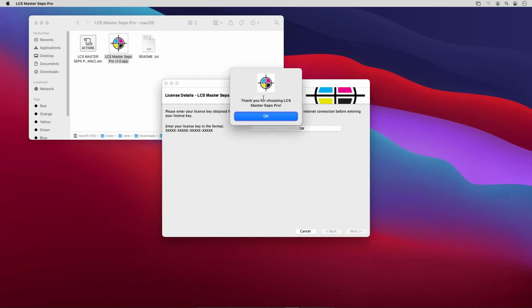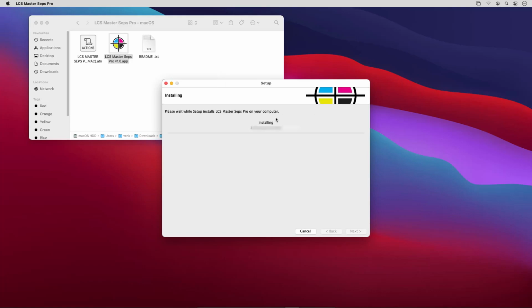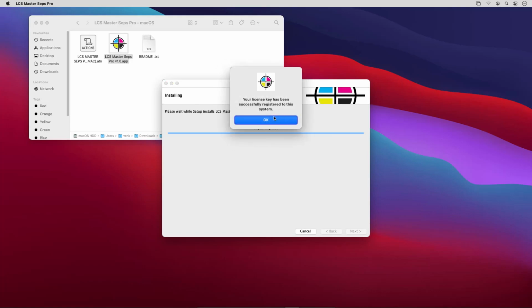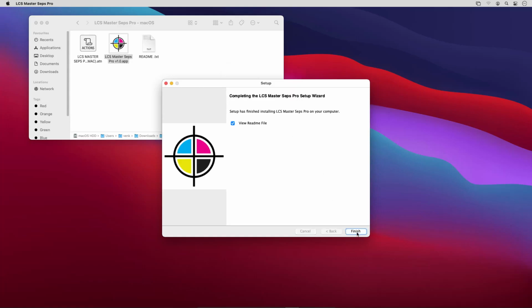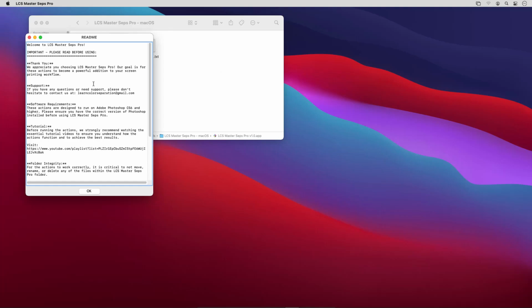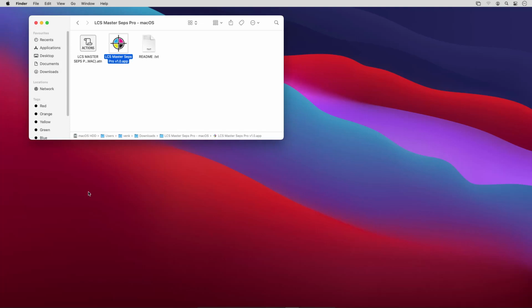You'll get a thank you message. Click OK and the installation will start. Click OK when you get this message. Click Finish. The README window will open containing the tutorial link among other important information. I highly recommend watching the tutorials before using the actions to fully understand their functions and achieve optimal results. Click OK to close the window. Now we have successfully completed the installation.